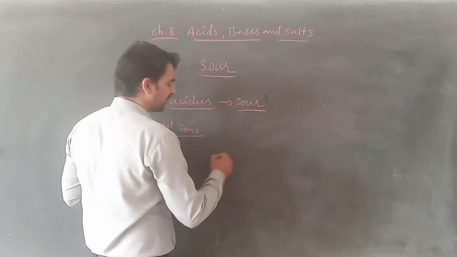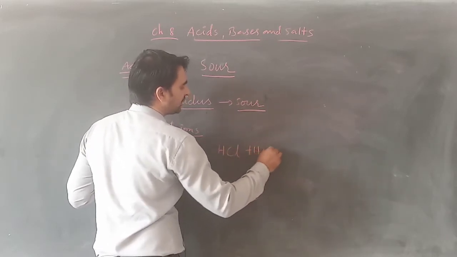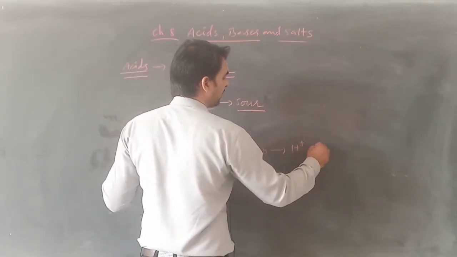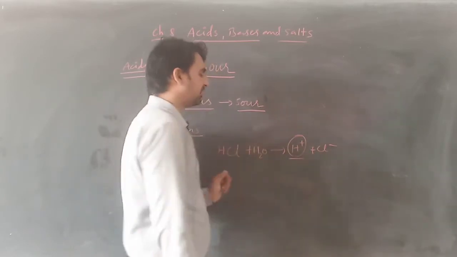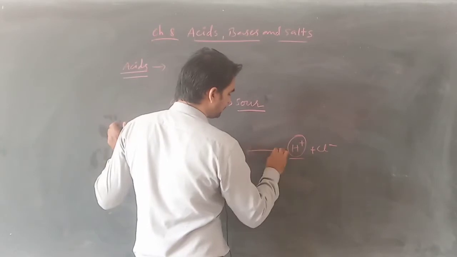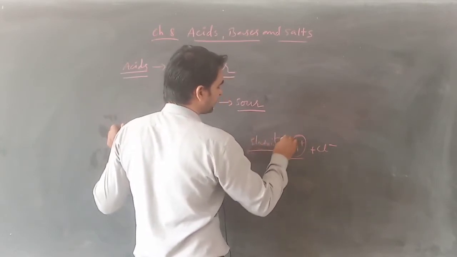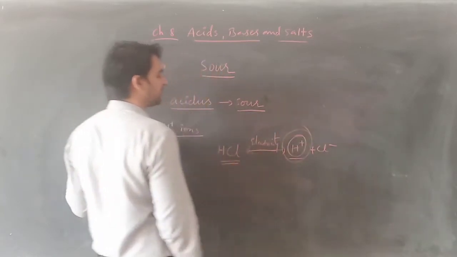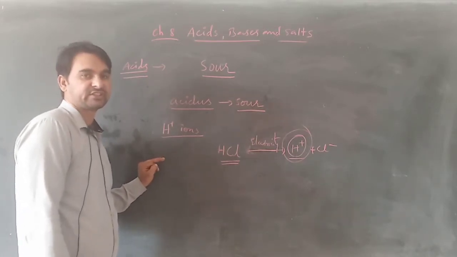For example, if I am taking hydrochloric acid, HCl, and if I am dissolving it in water, it splits into H plus and Cl minus. The ions furnish when this HCl is subjected to electricity, if I pass current, it splits into H plus and Cl minus. So it is furnishing H plus ions. That's why I consider this hydrochloric acid, HCl, as an acid.